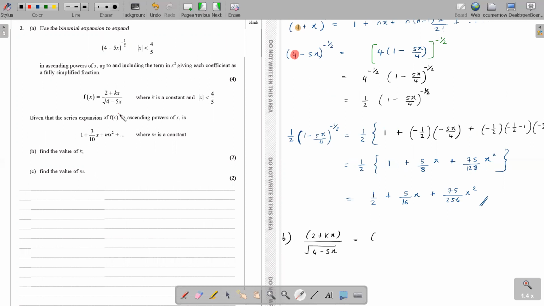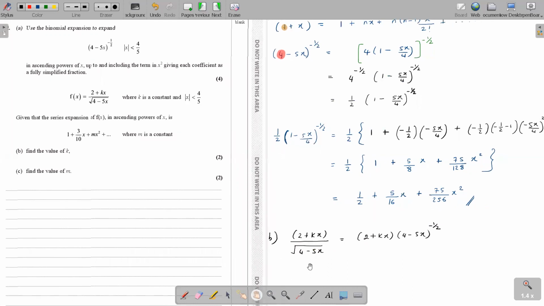First of all, how can we relate it? The root of (4 minus 5x) can be changed to (4 minus 5x) whole thing to the power half, and you can bring it up. When you bring it up, it becomes minus half. At the denominator it's a power half; bring it up, it's a power negative half.